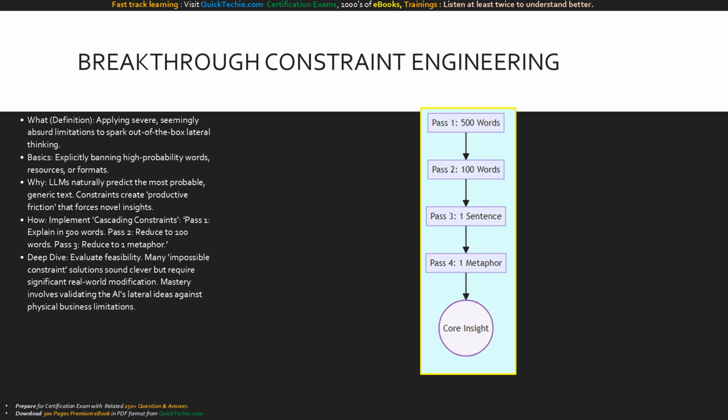Visualize the cascading constraint system as a funnel. The raw idea enters pass 1 at 500 words. As it travels downward through pass 2 and pass 3, the limitations become incredibly aggressive. By the time it is squeezed through pass 4 into a single metaphor, all the fluff is destroyed, leaving you with a bulletproof, highly refined core insight at the bottom.